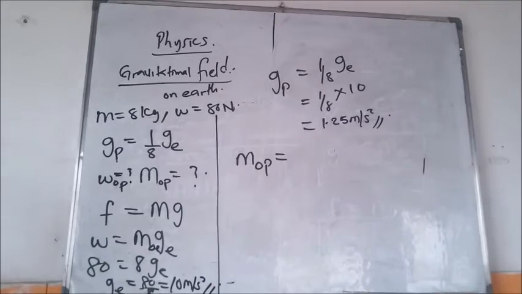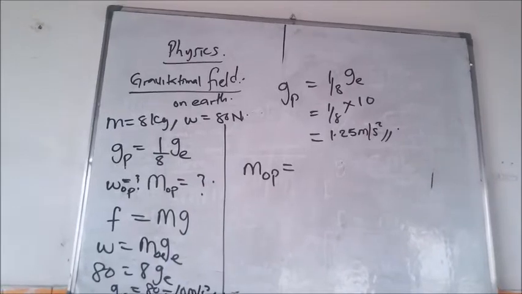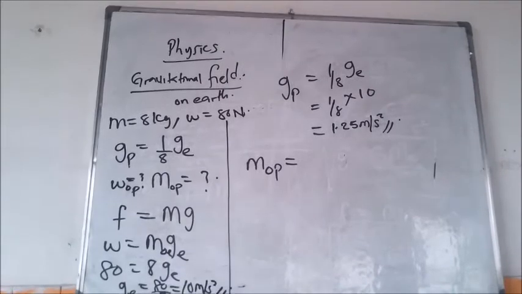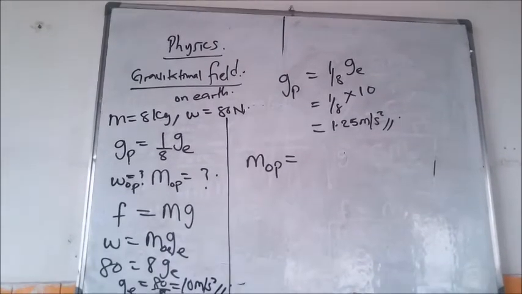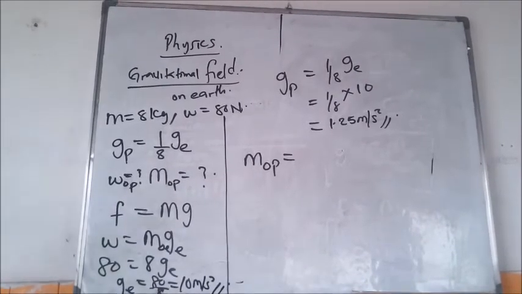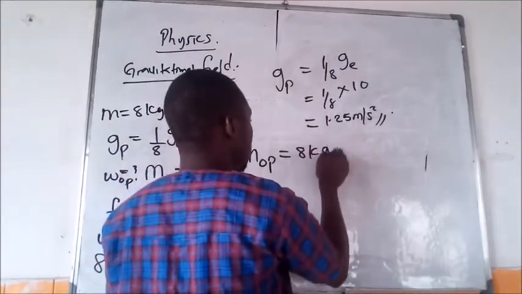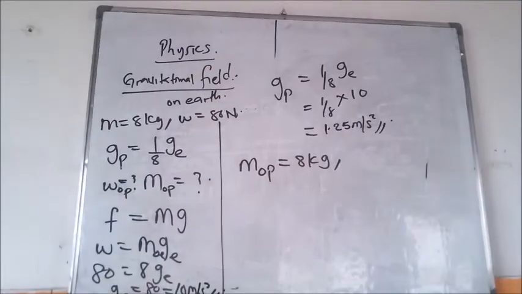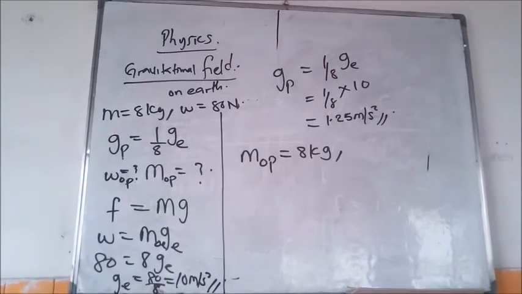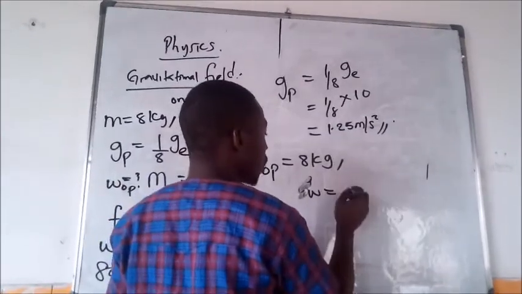There's one thing I told you from the beginning of the class, that mass of the object does not change irrespective of the location. Once we have estimated the mass of an object to be a particular value, anywhere it goes, it will assume the same value. So meaning that mass of the object on another planet will also be equal to 8 kilogram. So the only thing that will change is the weight.